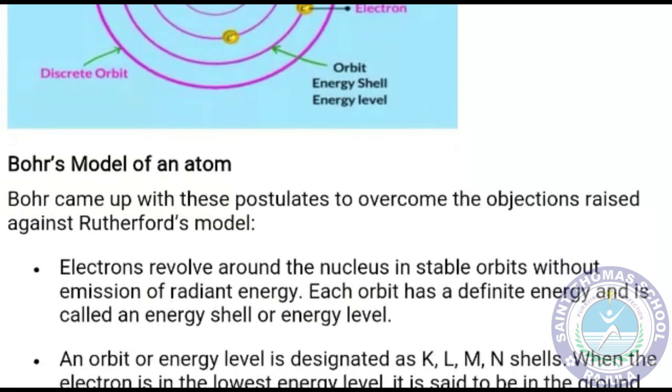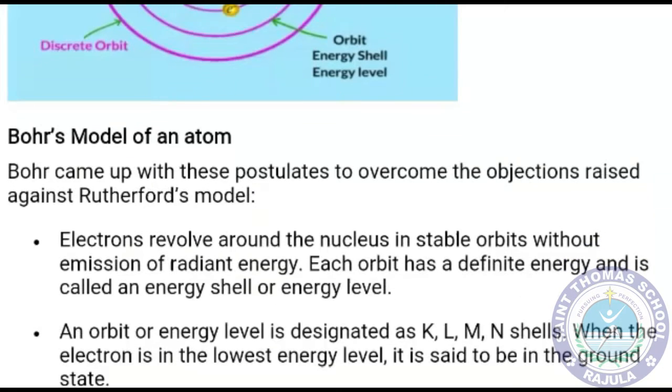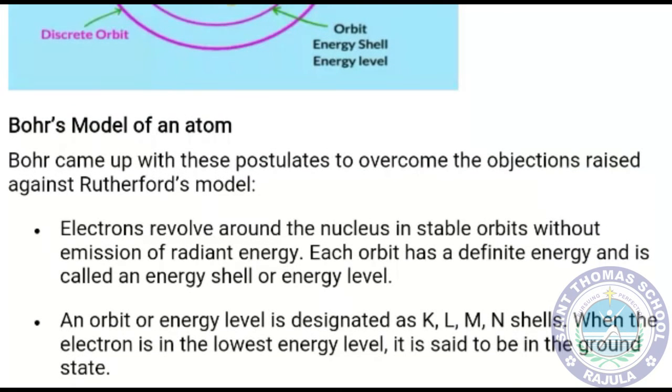Bohr came up with postulates to overcome the objections raised against Rutherford's model. Electrons revolve around the nucleus in stable orbits without emission of radiant energy.